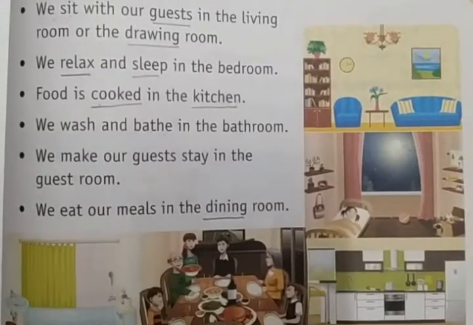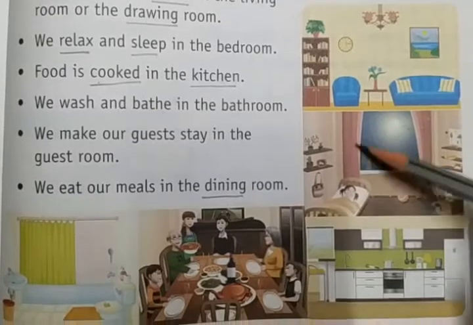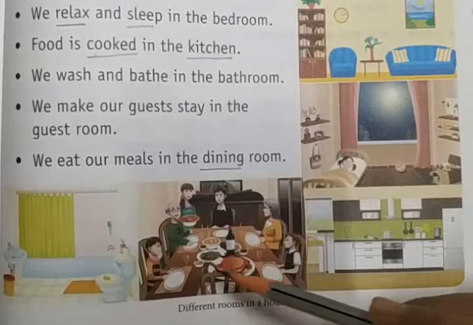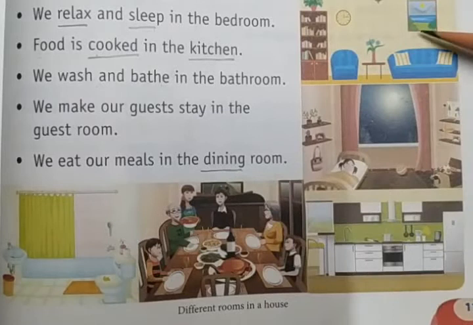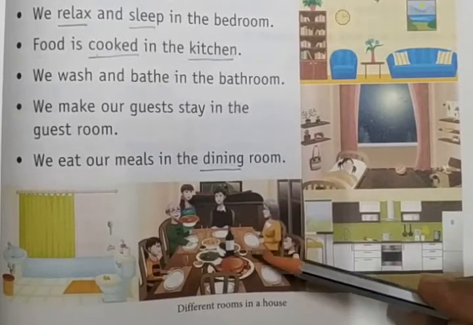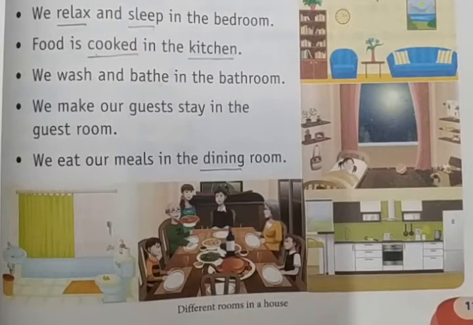And here, this is called the living room or the hall, and this is called the bedroom, and this is called the kitchen, and this is called the dining room, and this is called the washroom, right? Bathroom, living room or the drawing room, bedroom, kitchen, dining room, and bathroom, right? So these are the rooms at our home. Different types of rooms at our home. Different types of activity we do in the different types of rooms.